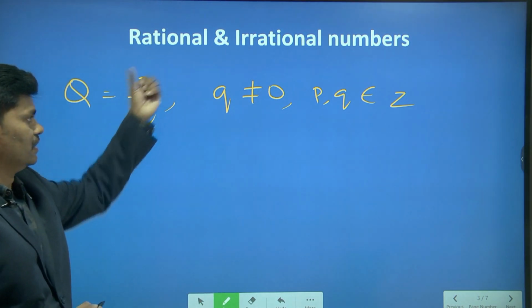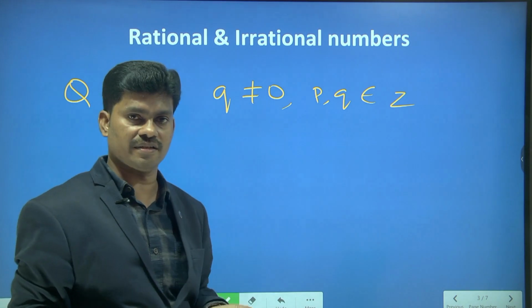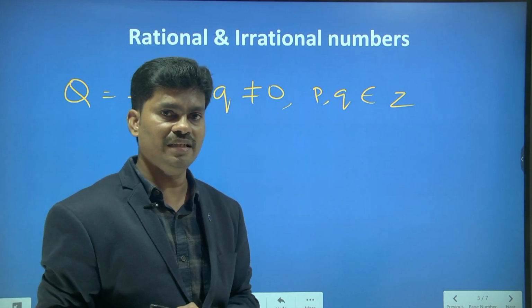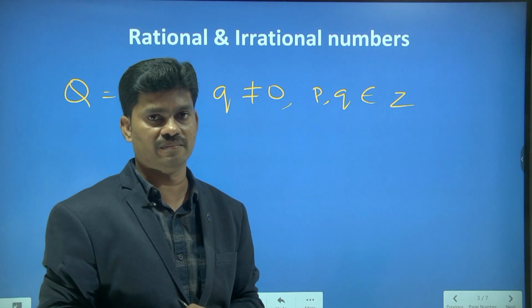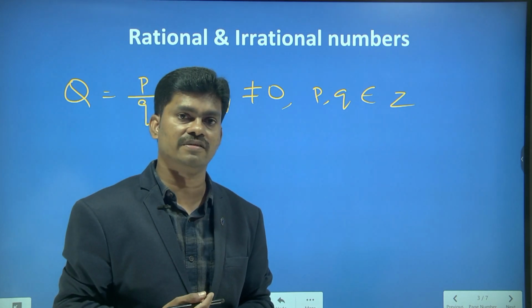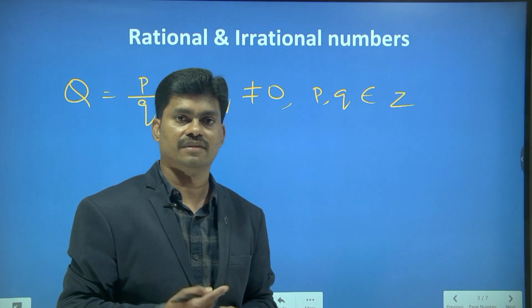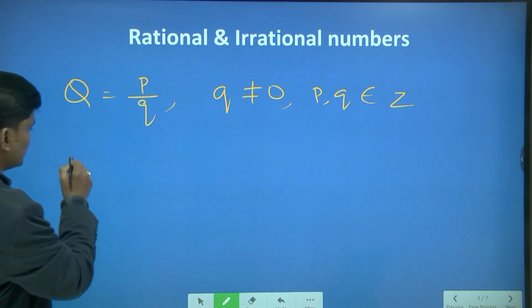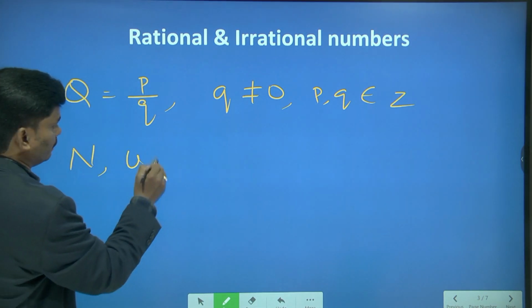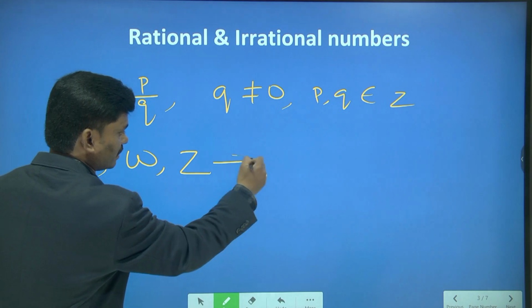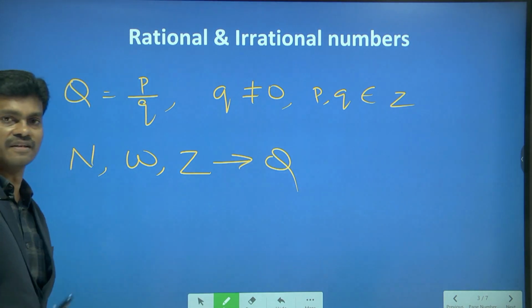That means a rational number is a fraction. That means only fractions are rational numbers, or are any other numbers also rational numbers? Yes, you are right. Natural numbers, whole numbers and integers are also rational numbers.